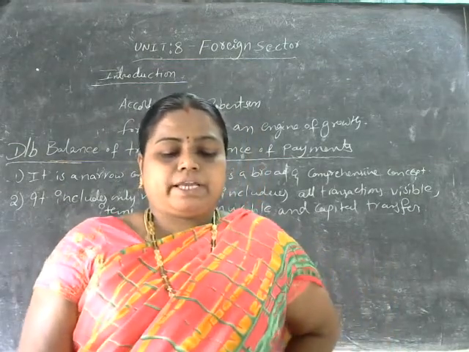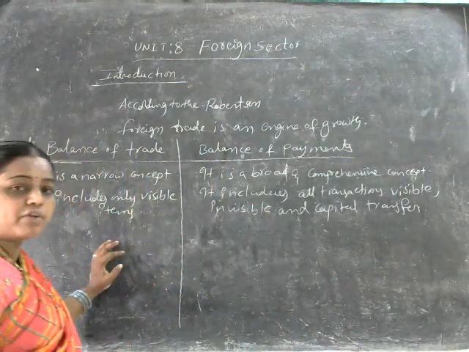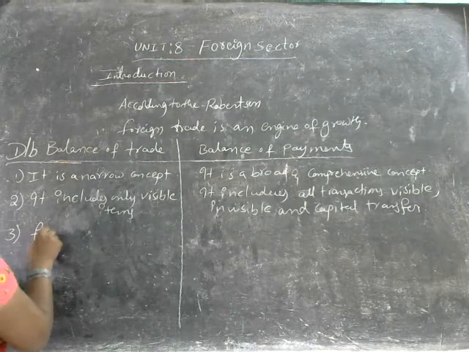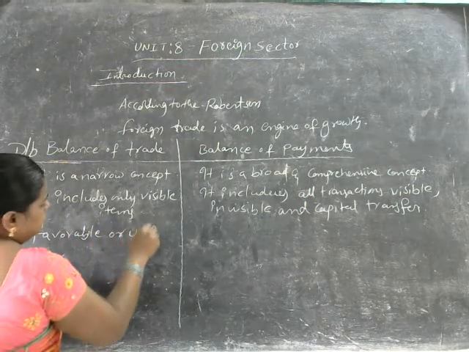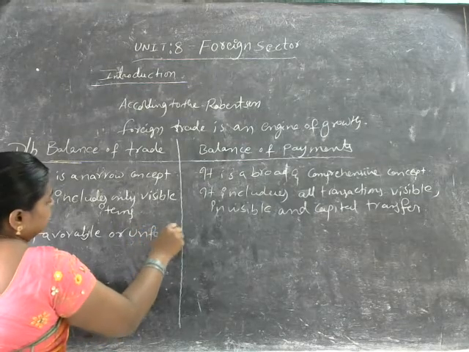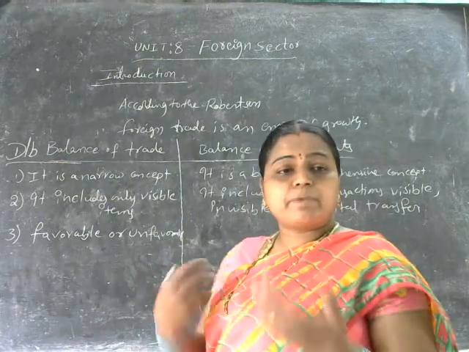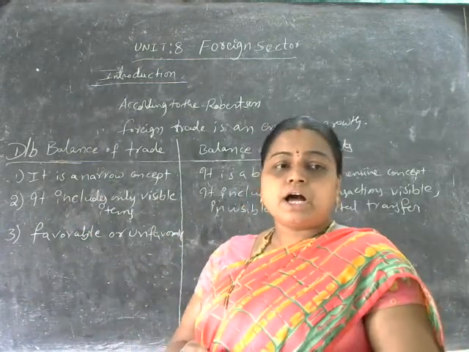So here it can be favorable or unfavorable. Balance of trade is either in the form of favorable or unfavorable. Sometimes it may be in the form of a favorable condition, sometimes it may be in the form of an unfavorable condition.